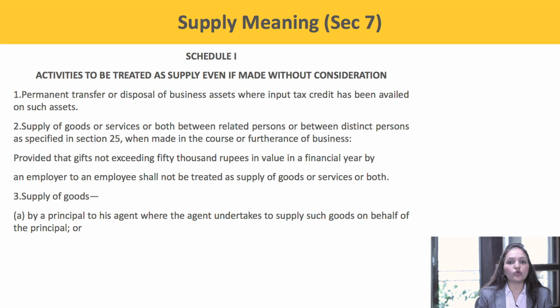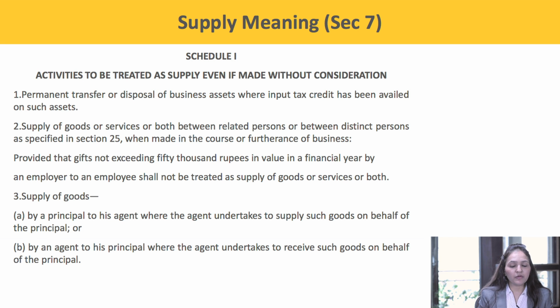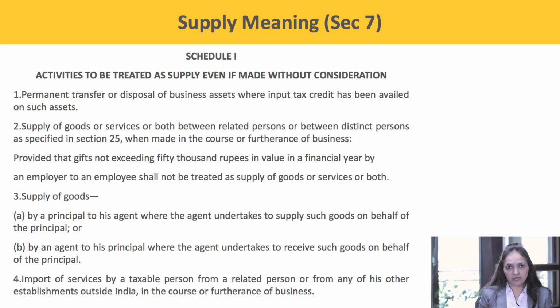Currently, transfer of goods from principal to agent is not liable to VAT. This deeming fiction is to track the movement of the goods from the principal to the agent or vice versa, and not for commission or the brokerage that is being paid by the principal and agent, which anyways is liable even without this deeming fiction. Now coming over to the next, import of services by a taxable person from a related person or any of his other establishments outside India in the course or the furtherance of the business. This I have just already explained to you.